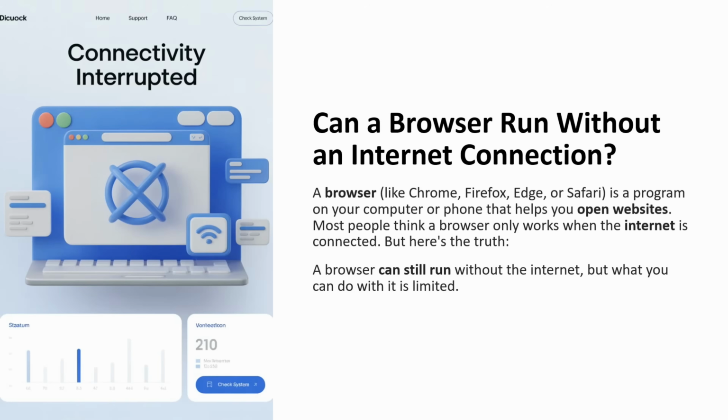In this video I will explain, can a browser run without an internet connection? A browser is a program on your computer or phone that helps you to open websites. Most people think a browser only works when the internet is connected. But the truth is, a browser can still run without the internet, but what you can do with it is limited.